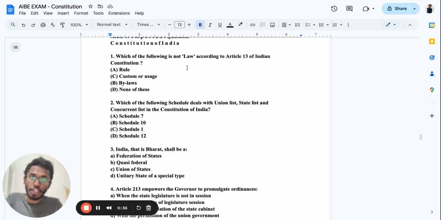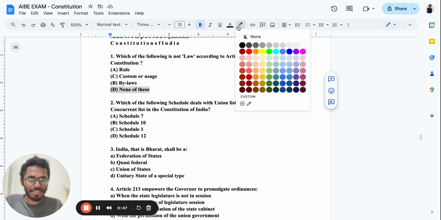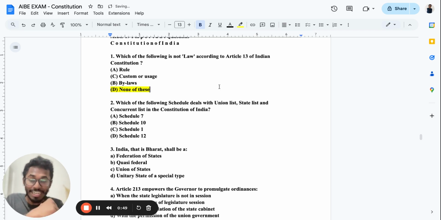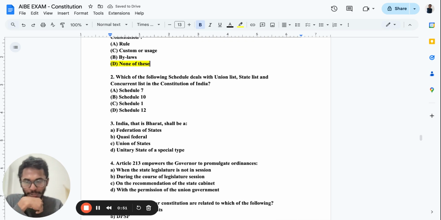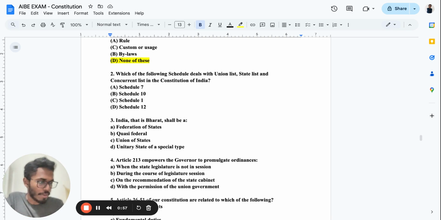Which of the following is not law according to Article 13 of the Indian Constitution? Which is not law? Is it rule, custom, or usage, bylaws, or none of these? So it is actually none of these. Article 13 is not about this particular thing. I want you to check your bare act and let me know what Article 13 is telling about. Do we have the power to amend laws under Article 13 in everything? I just want you to let me know in the comment box. It's a repeated previous PYQ question.